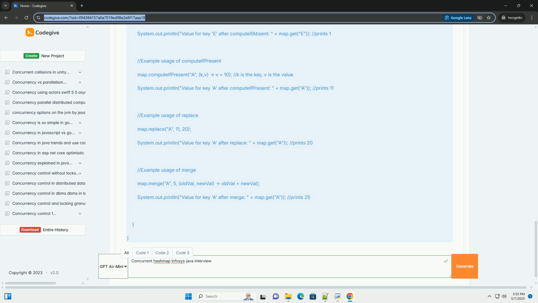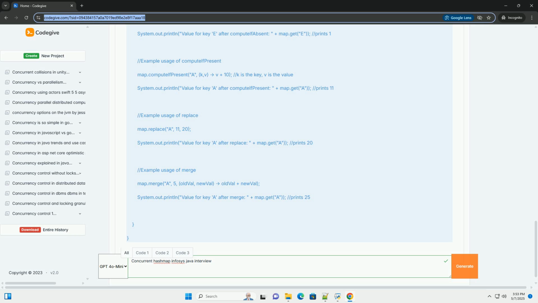putIfAbsent(K key, V value) inserts the specified key with the specified value if the specified key is not already associated with a value. Returns the previous value associated with the key, or null if there was no mapping for the key. This is an atomic operation.